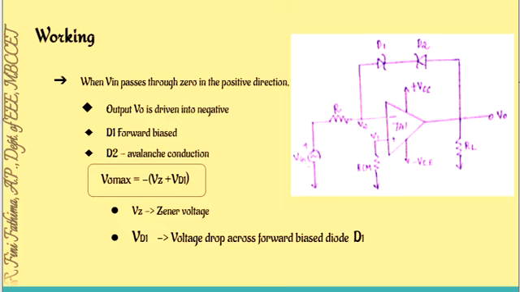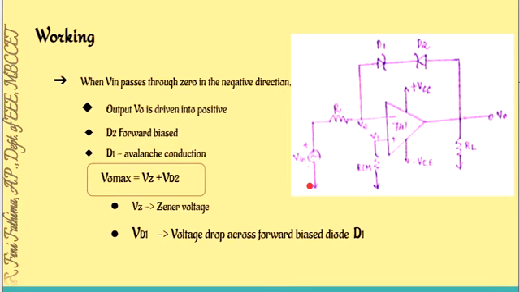Okay, here. Now what will happen when it comes into the negative direction? When the input moves into the negative direction, if we are giving it to the inverting terminal, the output will be the positive voltage. So it becomes positive, so diode D2 will become forward biased, so the voltage across will be VD2, and this will become reverse biased because we are giving negative voltage here, so the Zener diode will move on to avalanche conduction, and the voltage across will be VZ. So the maximum output voltage possible is VZ plus VD2.